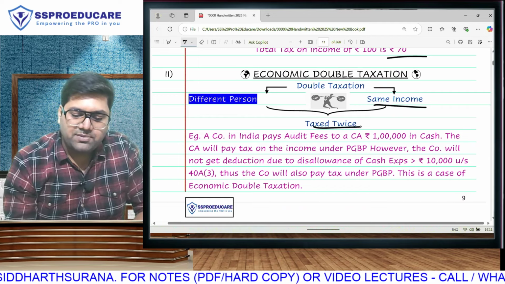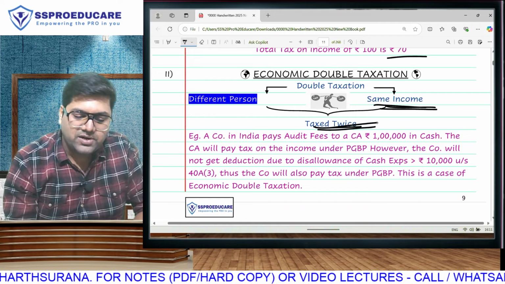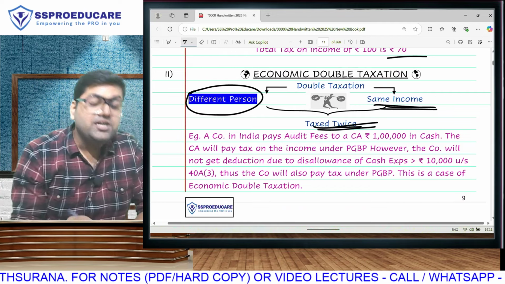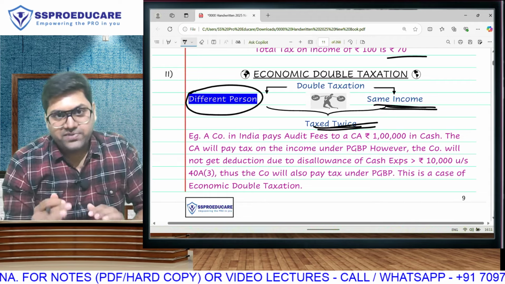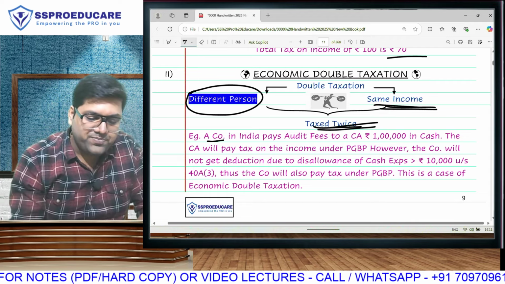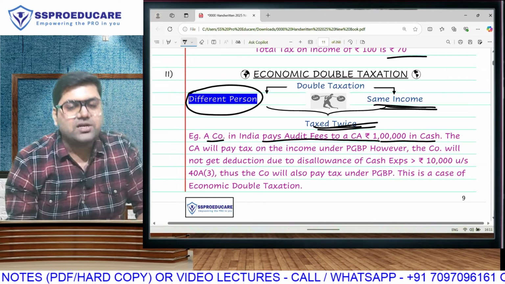Here also, same income tax twice, but two different people are paying tax. Two different people. First, we'll understand the example. A company in India pays audit fees to a chartered accountant, 1 lakh in cash.